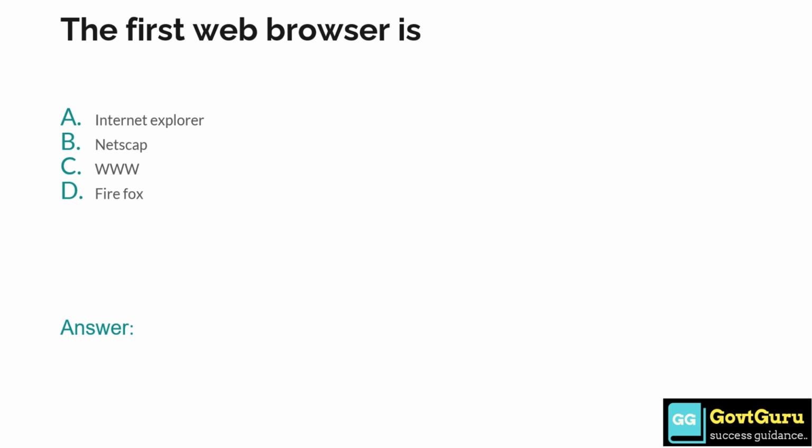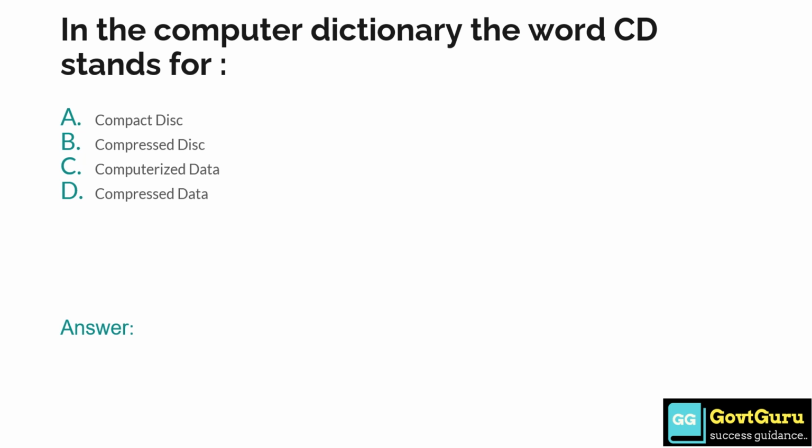The first web browser is option A, Internet Explorer, option B, Netscape, option C, www, and option D, Firefox. The answer is option C, www. In the computer dictionary, the word CD stands for option A, compact disk, option B, compressed disk, option C, computerized data, and option D, compressed data. So the answer is option A, compact disk.